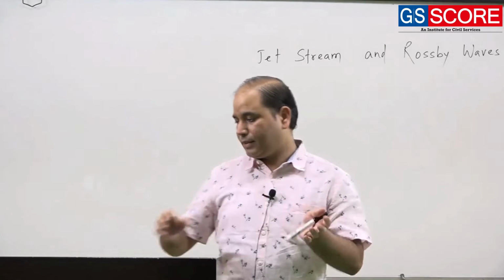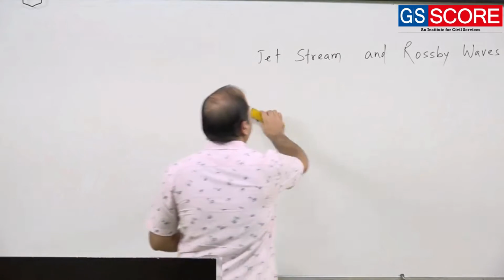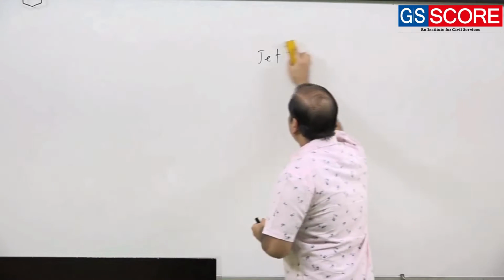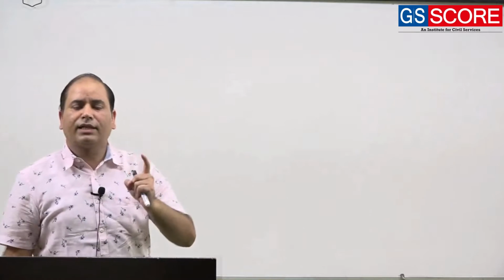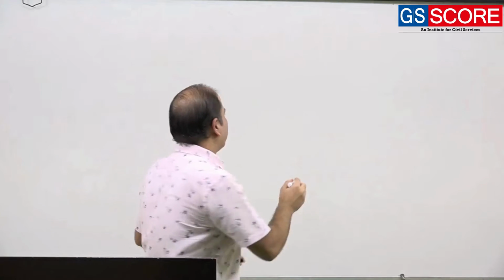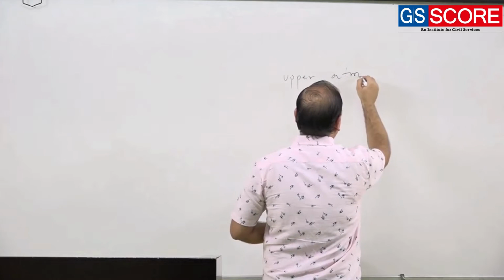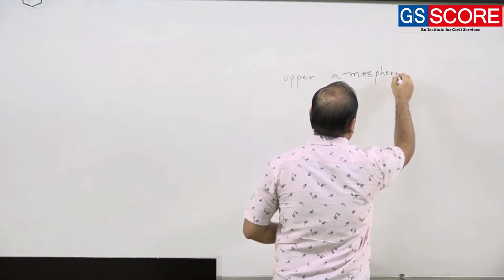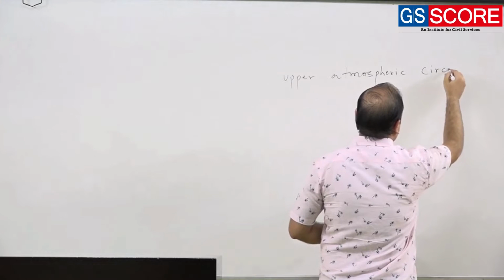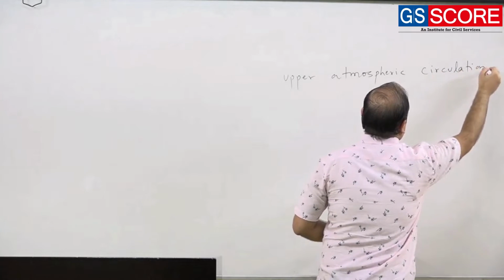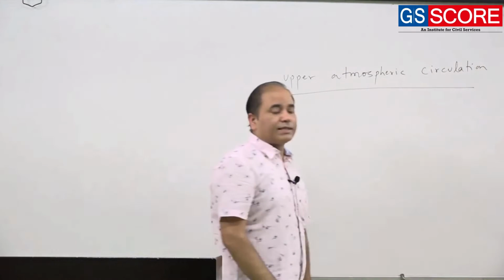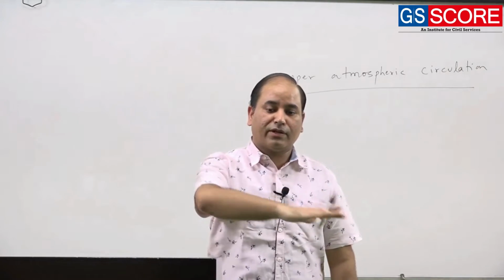What is this jet stream? First we will try to understand what the jet stream and Rossby wave are. First thing that you need to know, these are upper atmospheric circulation. So, these are something which is in the upper atmosphere, these are not on the surface.